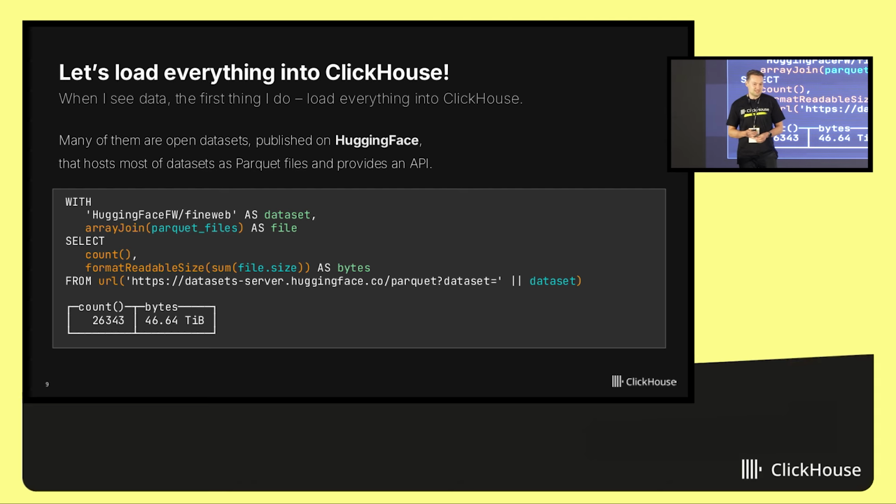And good news is that many of these open datasets are published and available for download on Hugging Face or on Kaggle, on other services. And Hugging Face provides an API. Let's use this API to take a dataset, in this case, FineWeb. Let's take a look at this query. It is a ClickHouse query from the URL table function.